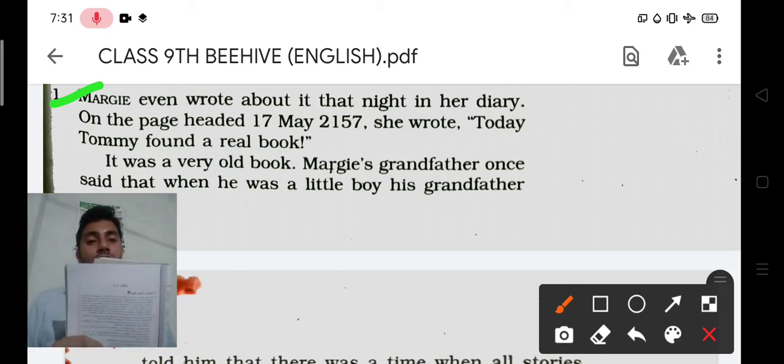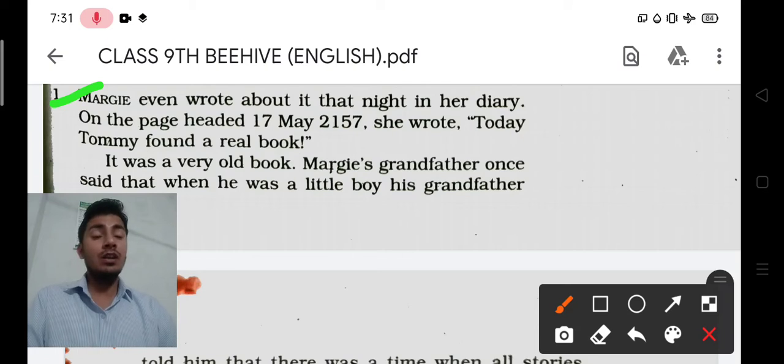This is a real book. She was finding a real book, and this was the reason, because they had not seen any book, any text, any printed book before it. So after that she wanted to go through this book. She was saying that today Tommy found a real book.